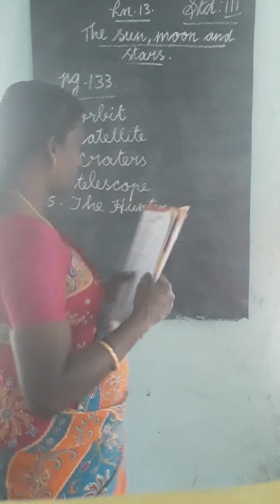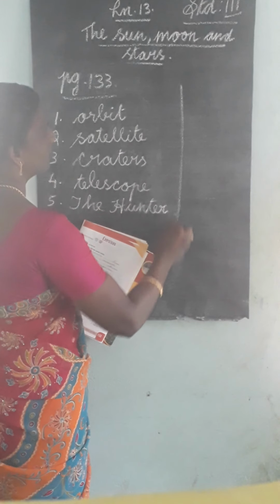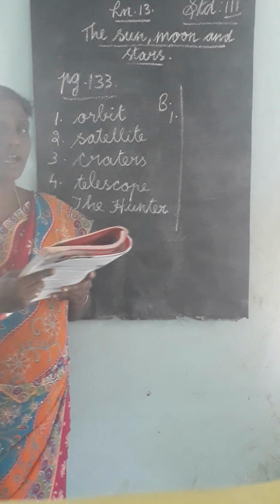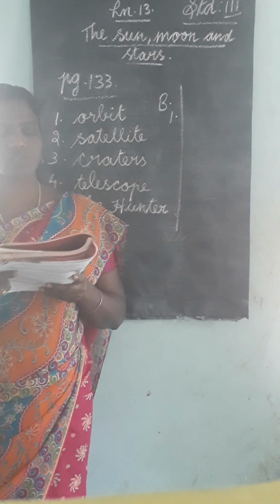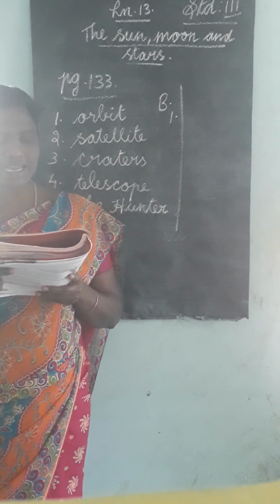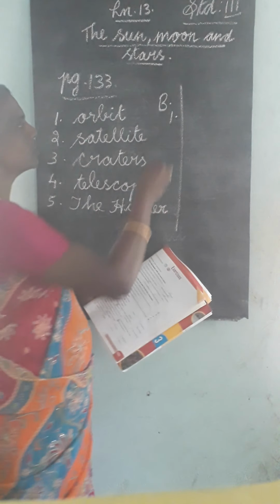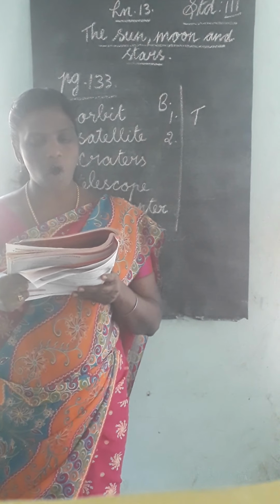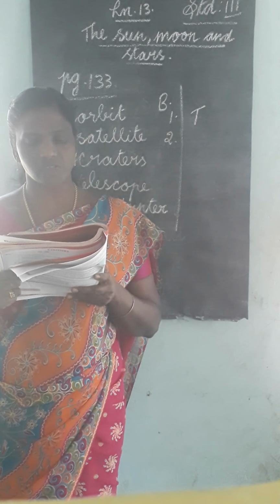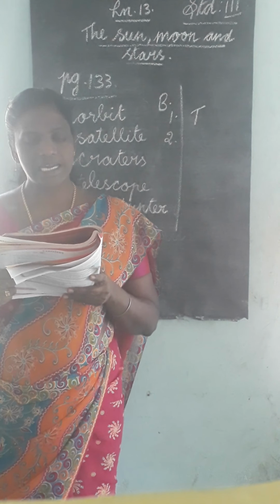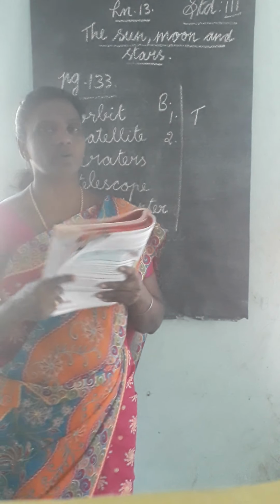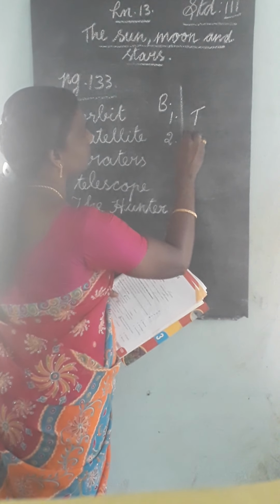Then true or false? B. True or false? First one, there are many craters on the moon. Is it correct? Isn't it? So answer is true. The second one, Neil Armstrong was the first person to land on the moon. So answer correct. True. Okay.